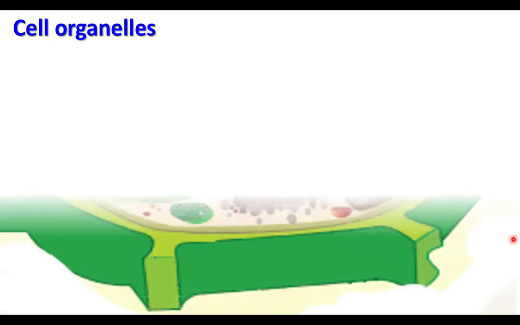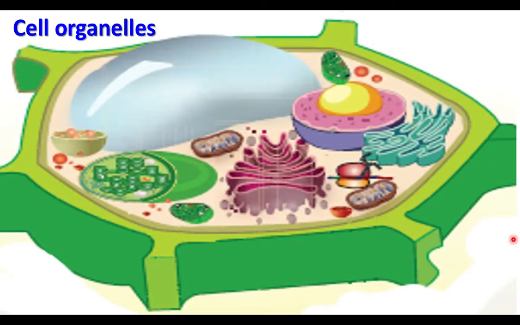What are cell organelles? Cell organelles are small structures found inside the cells. In the previous video, we had learned the names of different cell organelles. This is a plant cell. It has a lot of smaller structures.